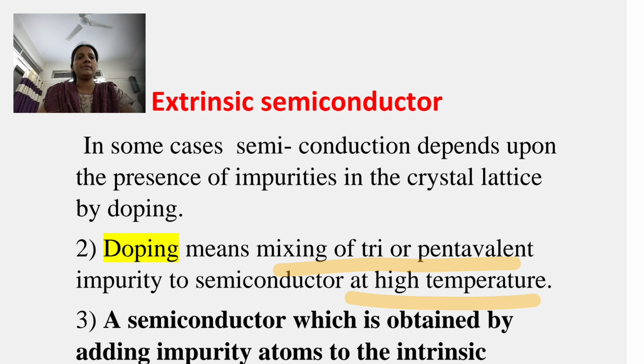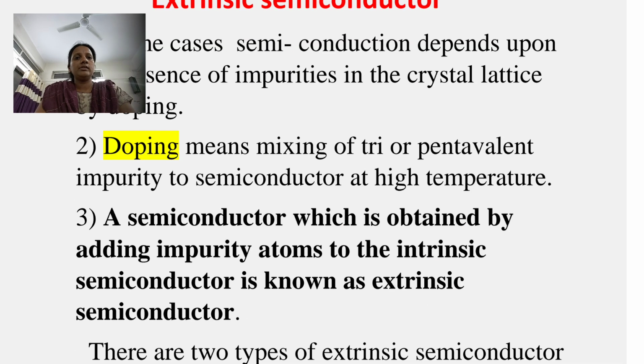It means extrinsic semiconductors are formed by doping either trivalent or pentavalent impurity into intrinsic semiconductors. A semiconductor which is obtained by adding impurity atoms to the intrinsic semiconductor is known as an extrinsic semiconductor.